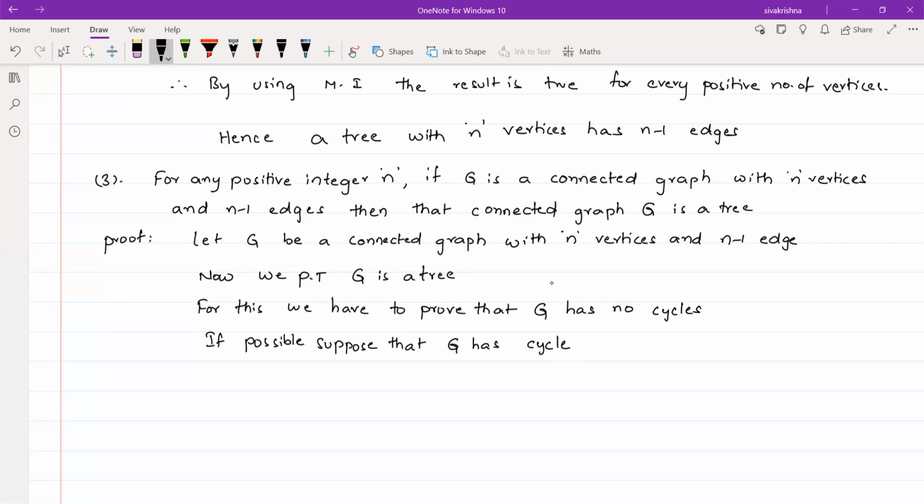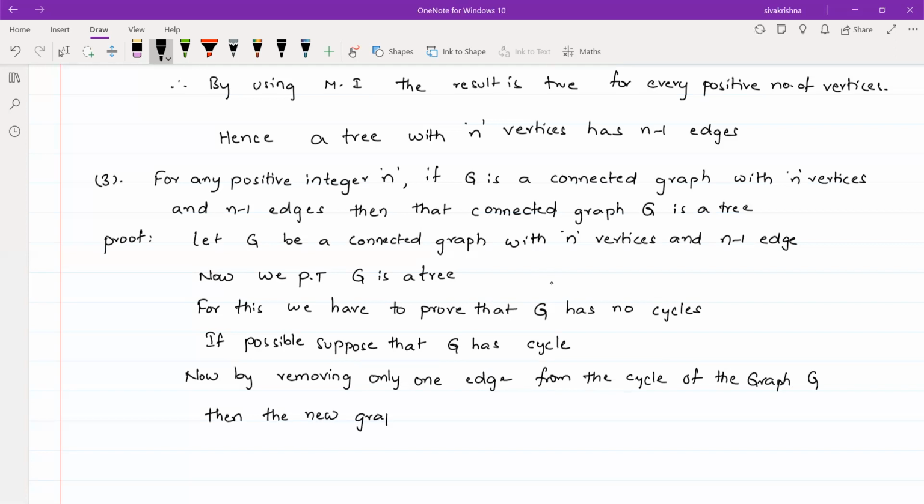Now, by removing only one edge from the cycle of the graph G, the new graph G dash is connected and has no cycles, with n vertices.